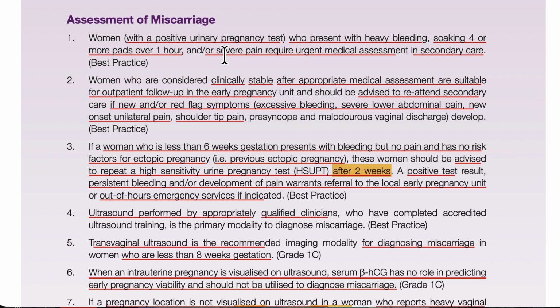When we are doing the ultrasound, what do we have to see? We have to see whether there is an intrauterine pregnancy or an outside pregnancy. If we see an intrauterine gestational sac or intrauterine pregnancy, we will not do the serum beta hCG. But if we don't find any intrauterine pregnancy, then we will do the serum beta hCG.